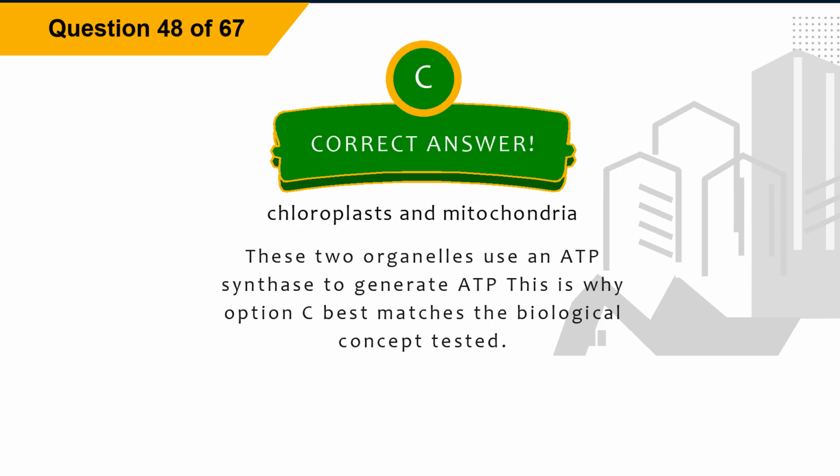The correct answer is option C. Chloroplasts and mitochondria. Explanation. These two organelles use an ATP synthase to generate ATP. This is why option C best matches the biological concept tested.